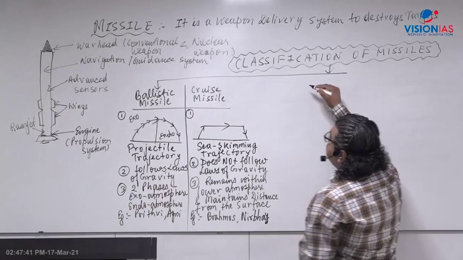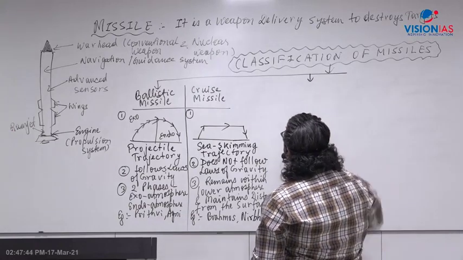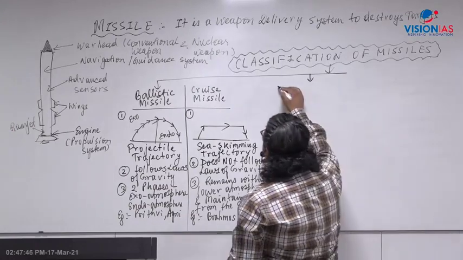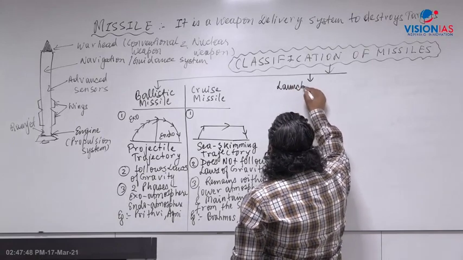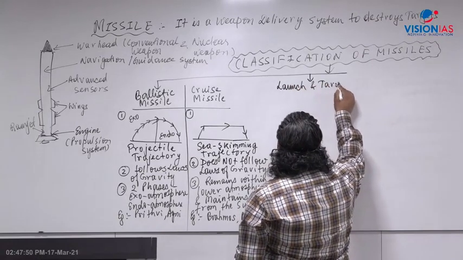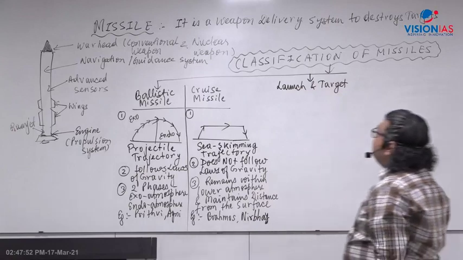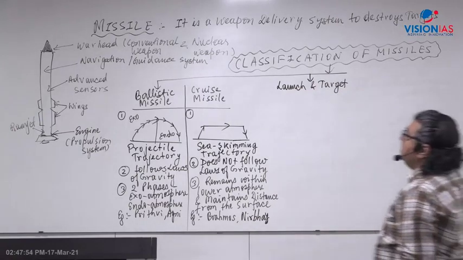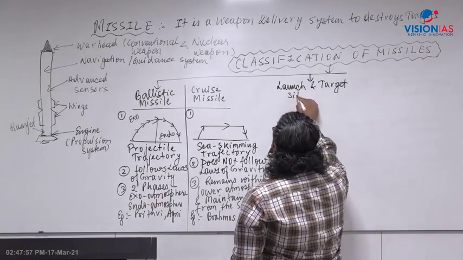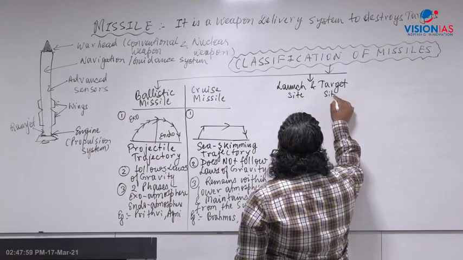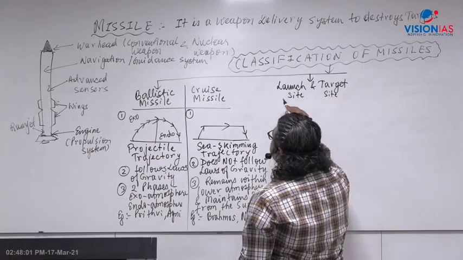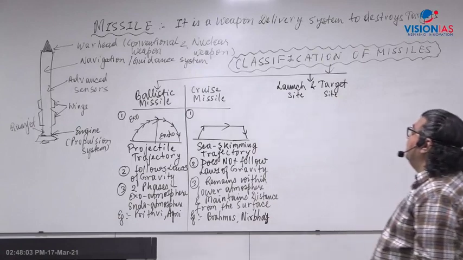Now the missiles are also categorized based on where they are launched from and where the target is located, the launch site and the target site. Based on these, missiles can be classified in the following way.